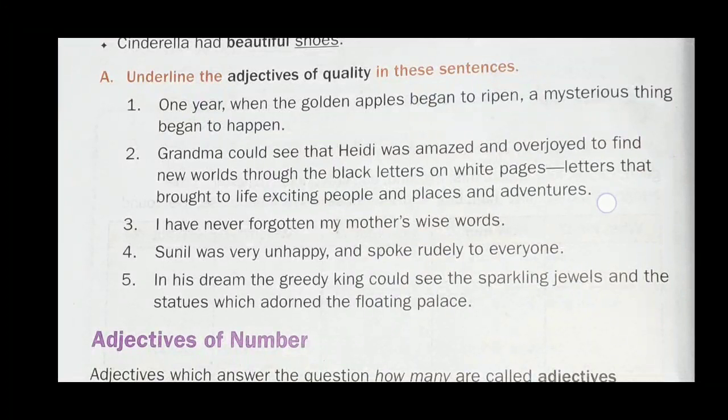The adjective unhappy tells us about the kind of Sunil's nature, and the word rudely tells us the kind of way in which Sunil spoke to everyone. Rest questions you do by yourself as I have explained to you.